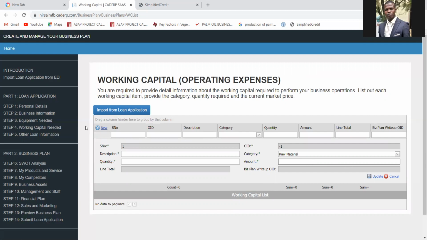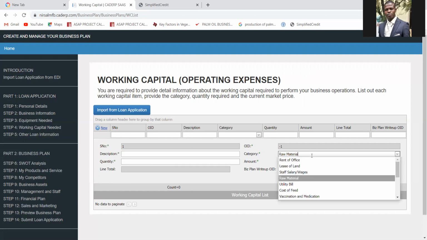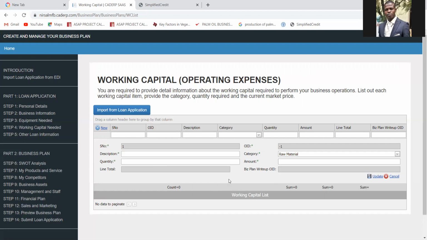Then after clicking on Update, click on New again. Once you click on New, the page will open again. Then what's next raw material? The next material can be red palm oil. Okay, red palm oil. Quantity 20 liters. How much? Put the price here. What category is it? Raw material. So your working capital, as I said initially, comprises your fixed cost and your direct cost. So after the raw material, you can also include salary, rent, transportation, fueling, everything. Just be clicking on New and Update.